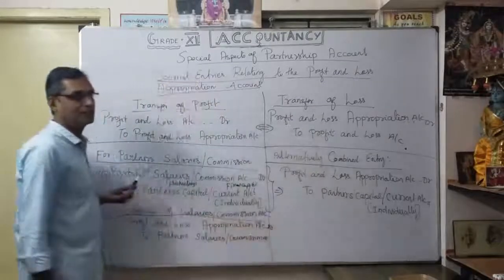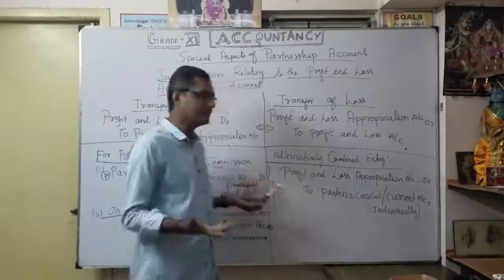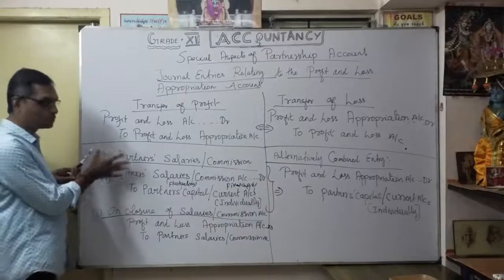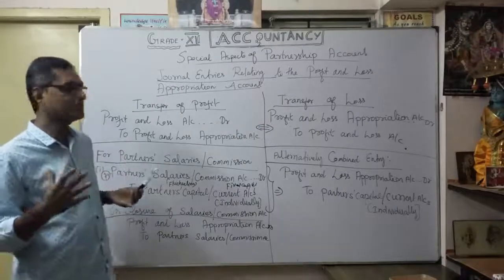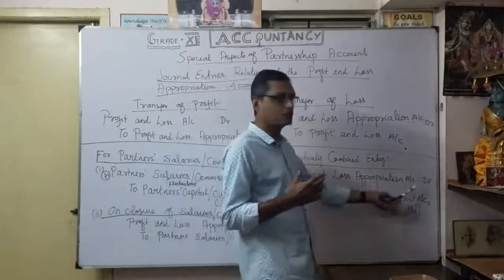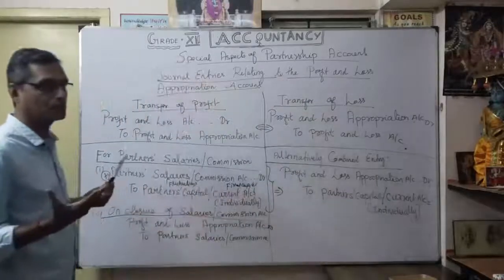That is how to understand it very easily. If understood very clearly, we can show only one entry. Otherwise, we can show two entries. From the learning side, my suggestion is to show two entries, so that you understand without any confusion. If you are strong in partnership, you can pass the combined entry directly: profit and loss appropriation account debit to partner's capital accounts or current accounts.